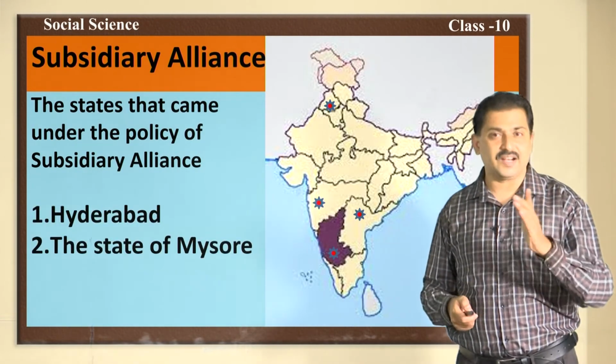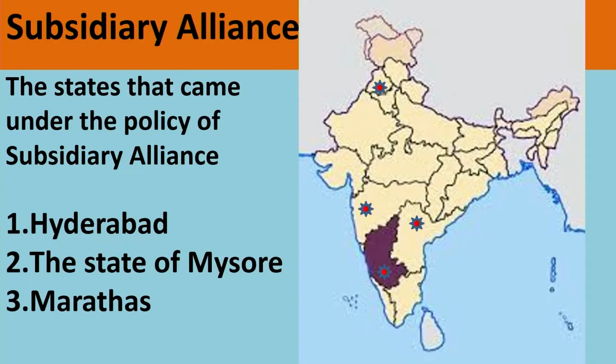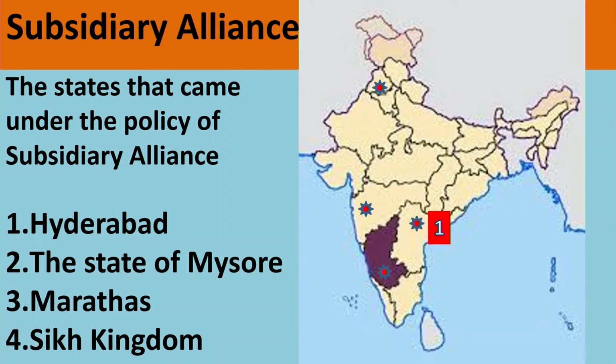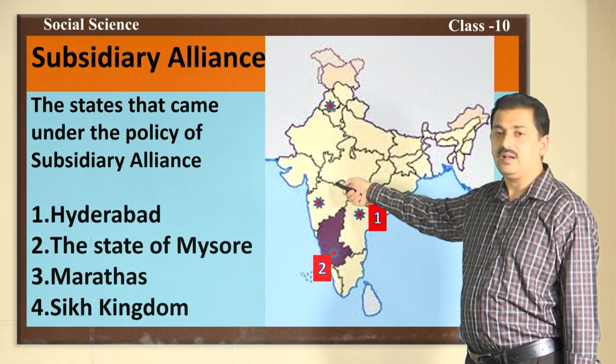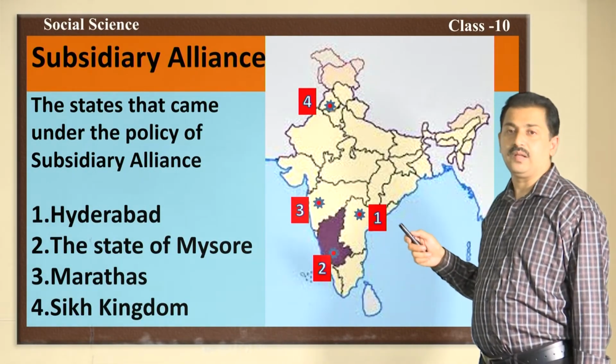Number 1, Hyderabad. Number 2, the state of Mysore. Number 3, the Marathas, and number 4, the Sikh kingdom. So, on this map you can see here, first of all Hyderabad, secondly the state of Mysore, the third one Peshwas of Maratha kingdom, and in addition to that it was Sikh kingdom, right.